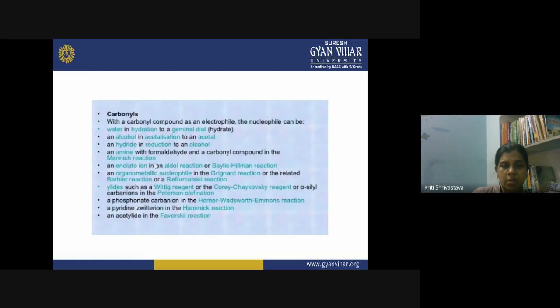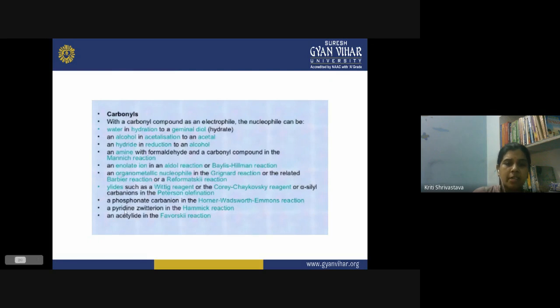Then it could be an enolate ion in the aldol reaction or Baylis-Hillman reaction. This could be the organometallic nucleophile in the Grignard reaction or the related Barbier reaction, or the Reformatsky reaction. This could be ylides, such as in the Wittig reaction, or you say alpha-silyl carbanions in the Peterson olefination. Then the nucleophile could be a phosphonate carbanion in the Horner-Wadsworth-Emmons reaction.